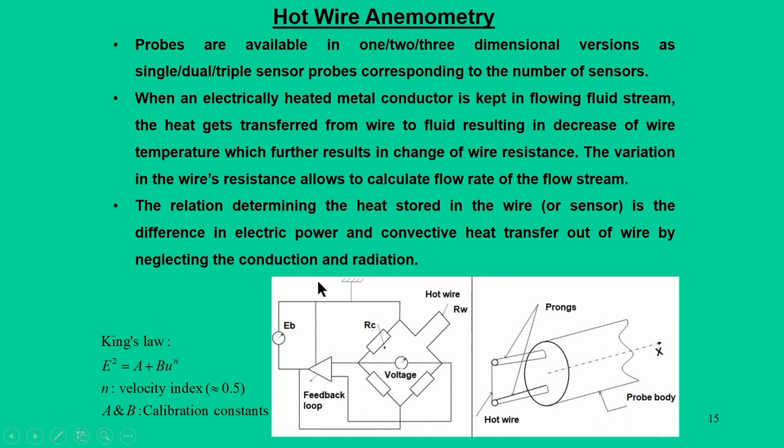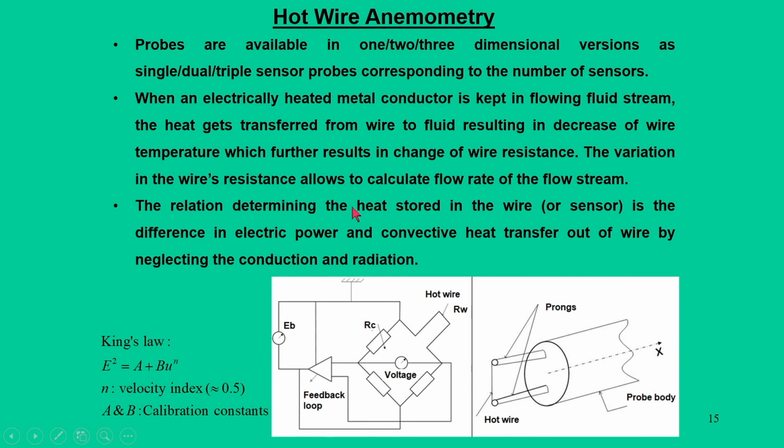This is how it happens, and this probe can be a single point probe, dual probe or triple sensor probe. That means we can have velocity at a point, maybe in 3 directions, x, y and z direction, and then you can take an average value of that. This is what the theme of the hot wire anemometer probe is all about.